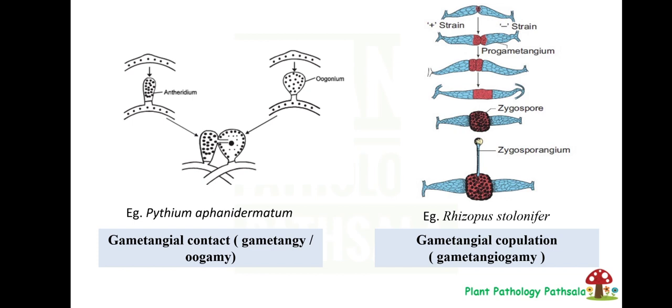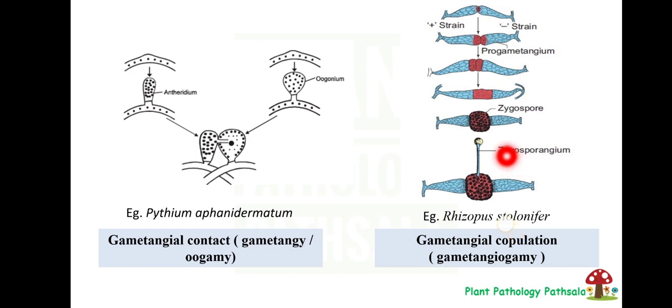Okay. Then come to the next one, that is gametangial copulation. In this type of reproduction, two sex organs fuse to form a zygote. They fuse in such a way that they lose their individuality. In the previous one, that is in gametangial contact, these two sex organs are fusing but their individuality is there. Only through the connecting tube the nucleus is getting transferred. But in case of gametangial copulation, the whole organ will be fused.